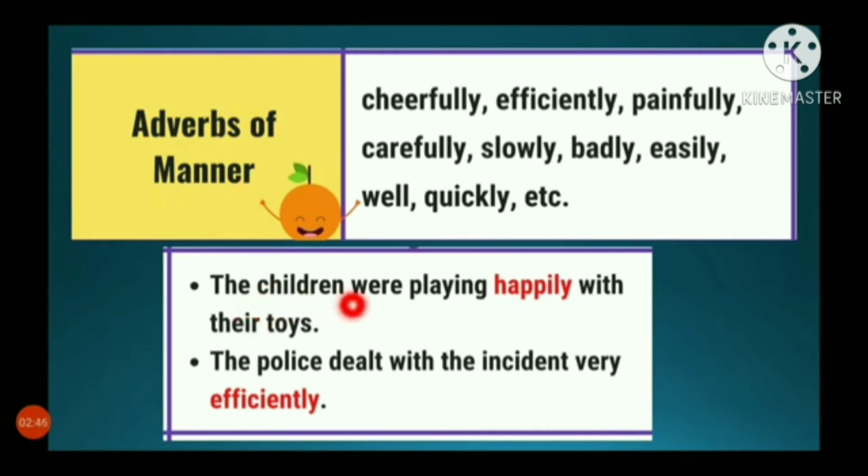Example: the children were playing happily with their toys. Here happily is the action done by the children, so this is an adverb of manner. The police dealt with the incident very efficiently. Efficiently means smartly, very cleverly. So this is an adverb of manner, showing actions.